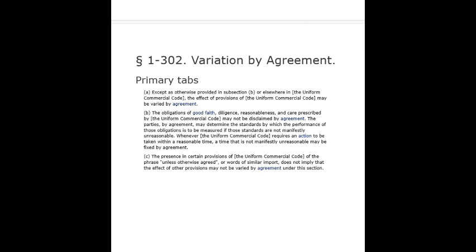Whenever the Uniform Commercial Code requires an action to be taken within a reasonable time, a time that is not manifestly unreasonable may be fixed by agreement. C. The presence in certain provisions of the Uniform Commercial Code of the phrase "unless otherwise agreed" or words of similar import does not imply that the effect of other provisions may not be varied by agreement under this section.